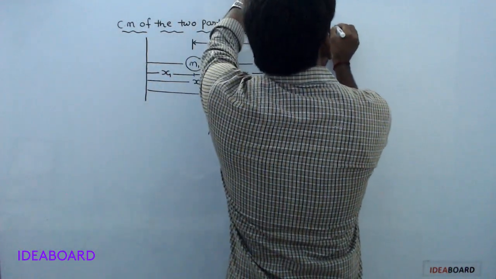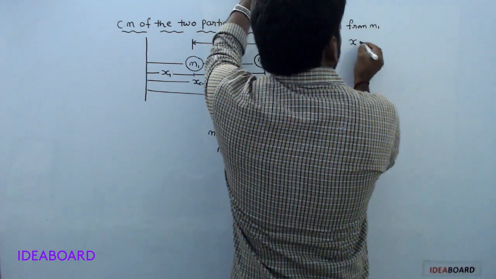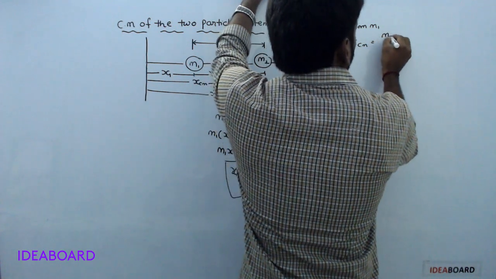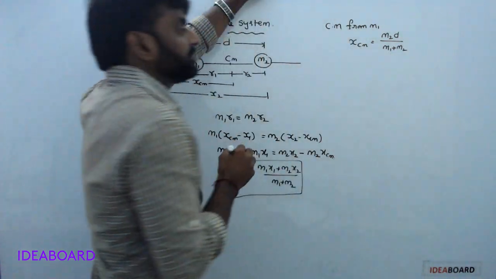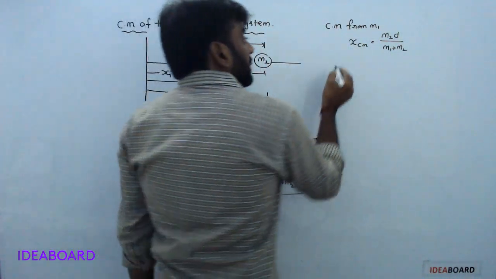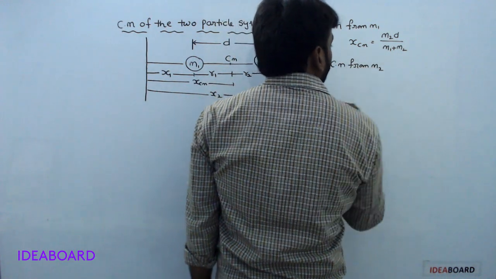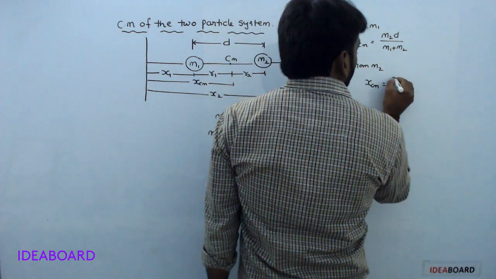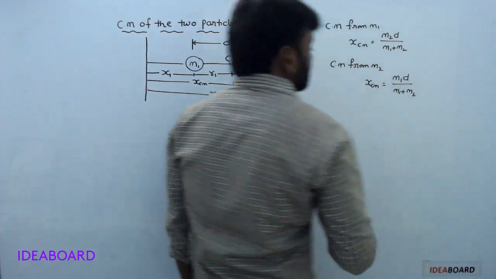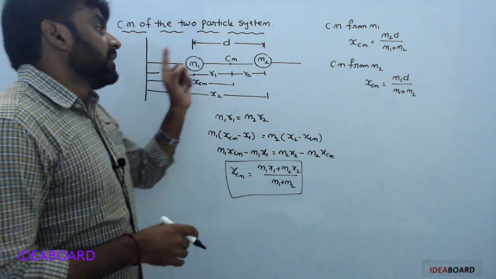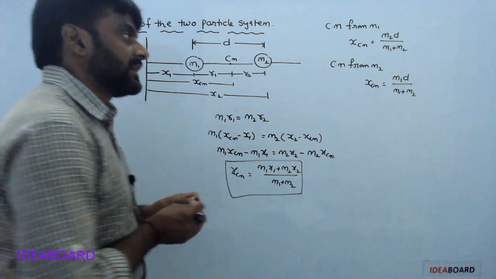Center of mass from m1: x equals m2 d by (m1 plus m2). Center of mass from m2: x equals m1 d by (m1 plus m2).